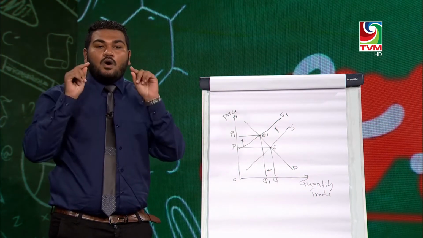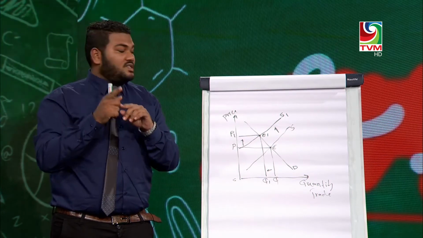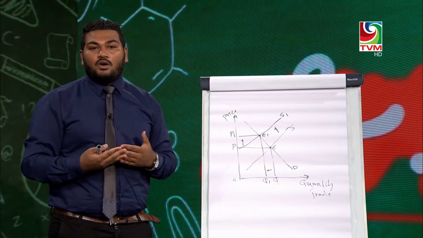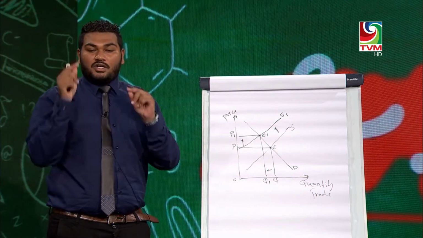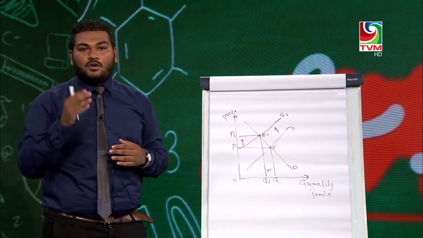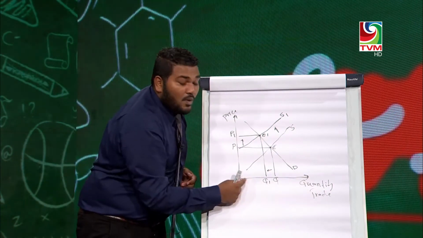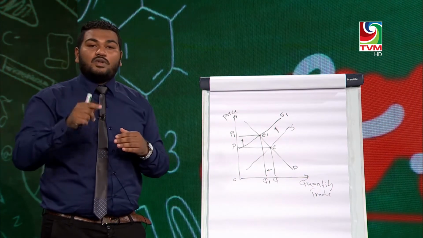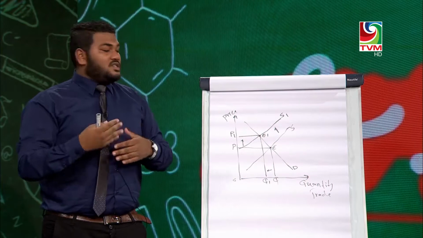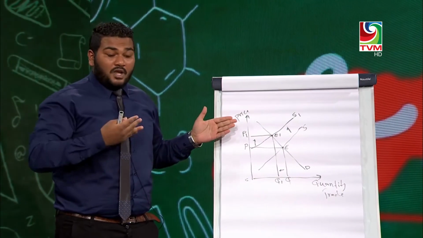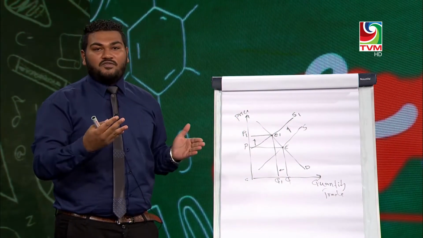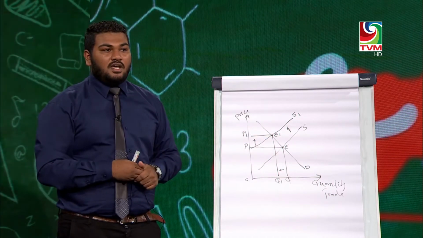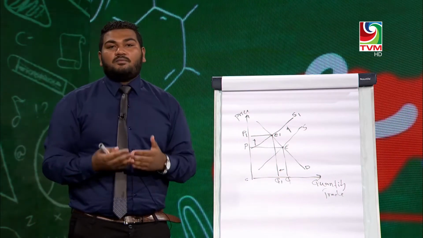So make sure that always when there is a shift in the demand or supply, the other curve will be having the movement along, whether there is extension or contraction. To check whether it is extension or contraction, students have to see this quantity line. When there is a movement along the demand curve, it will always be the quantity which increases or decreases. When there are changes in the non-price factors, the demand and supply will shift and the market price will be changed. And also sometimes both the demand and supply will change together.